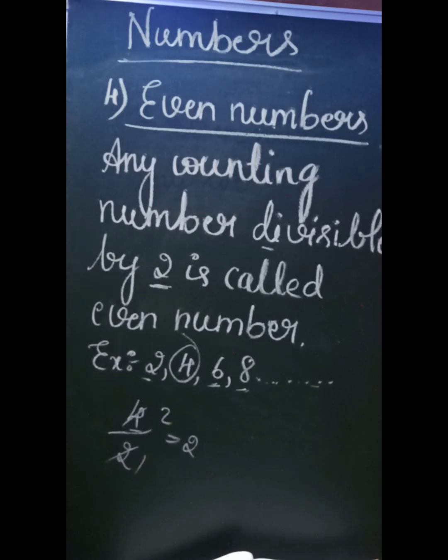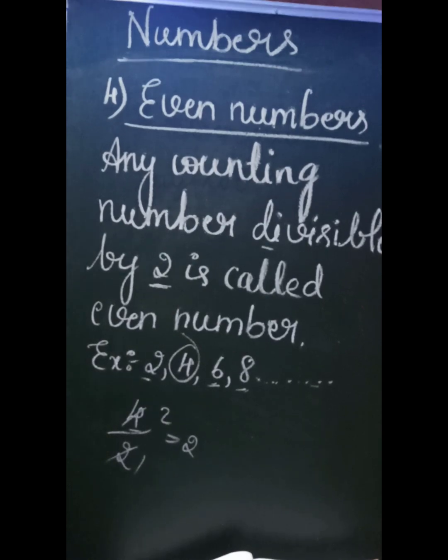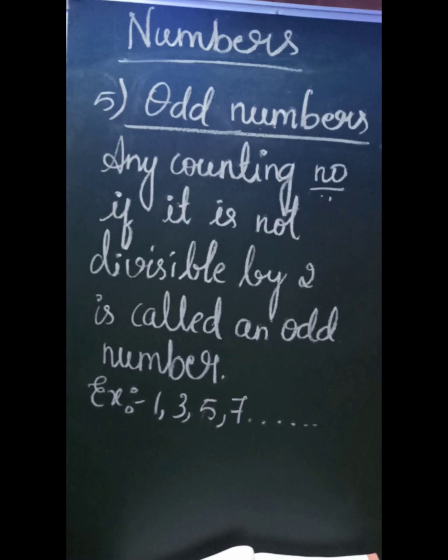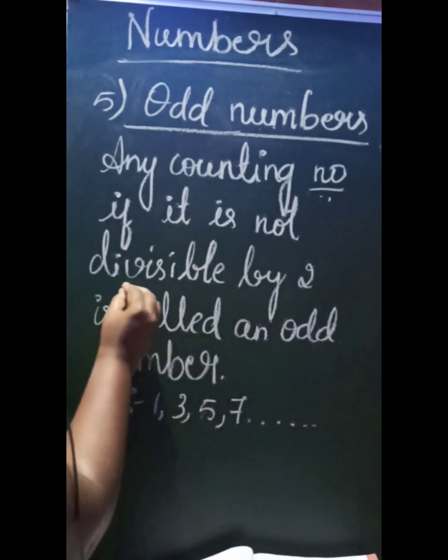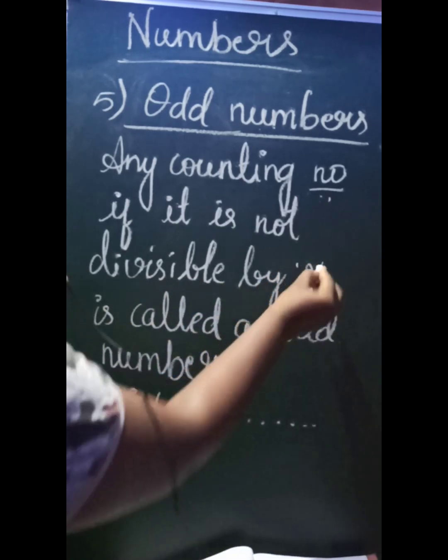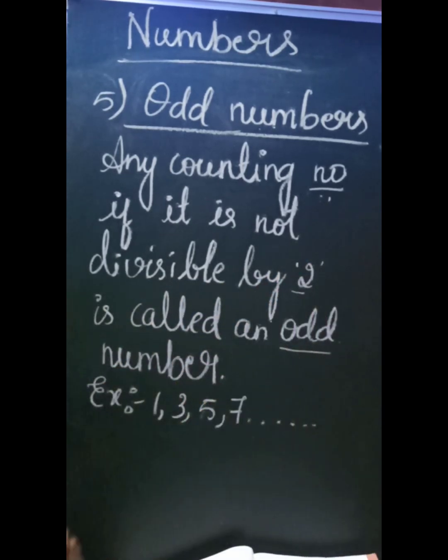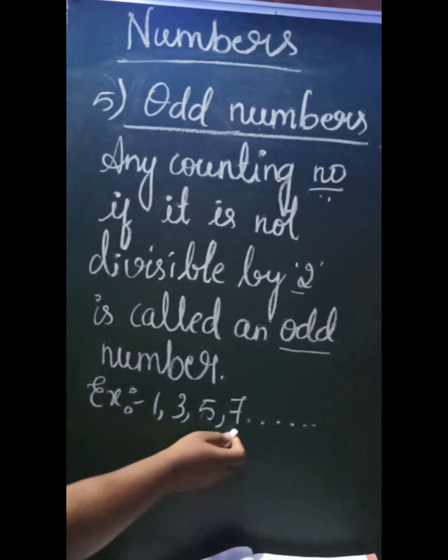So the next type of number we have is odd number. How do we define this one? Let us see. It can be any counting number, but if it is not divisible by 2, then that number will be considered as an odd number. See the example, 1, 3, 5, 7.